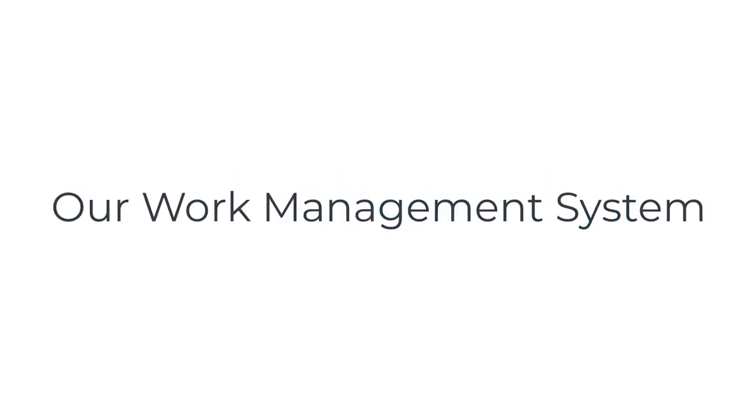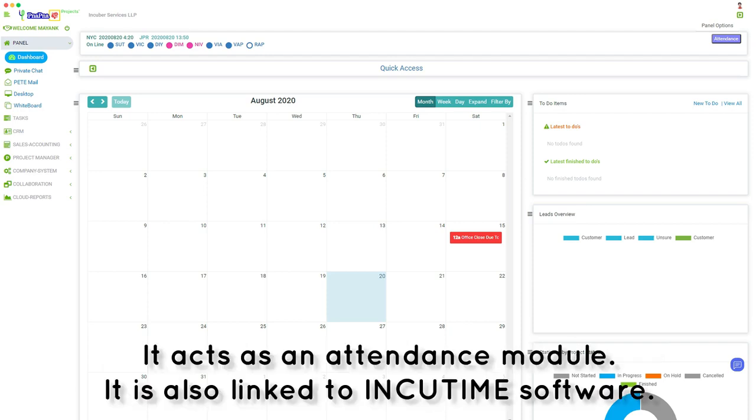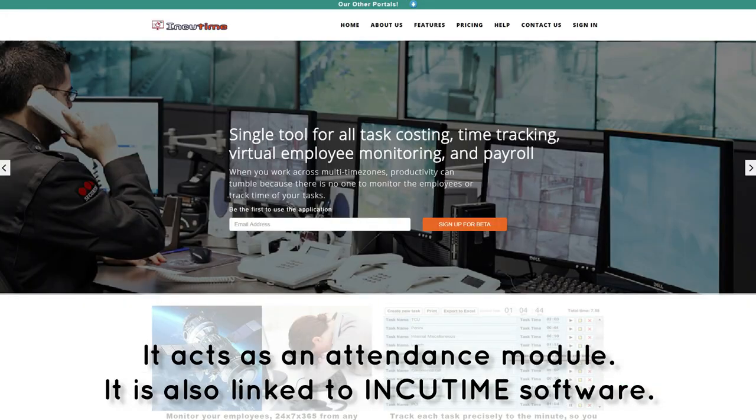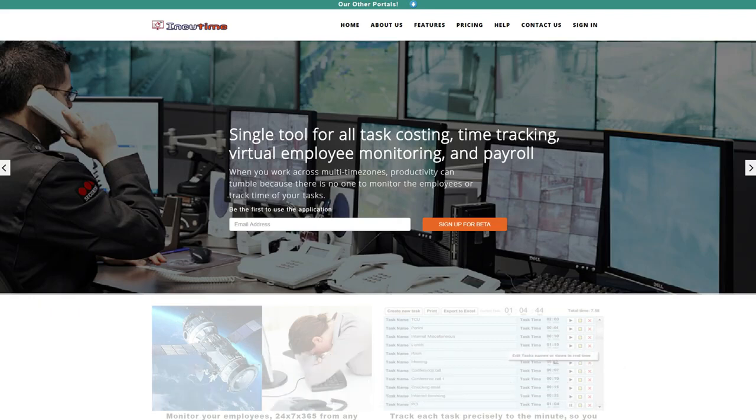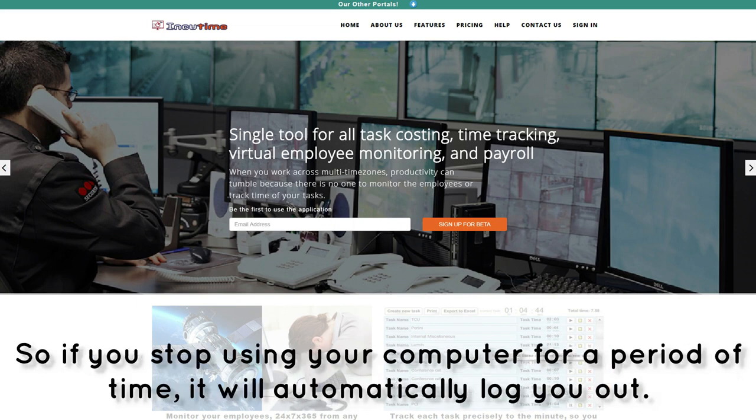Our work management system is a software that lets you start your work day. It acts as an attendance module. It is also linked to InQtime software. As soon as you log in, your computer is recording your activities in the background. So if you stop using your computer for a period of time, it will automatically log you out.